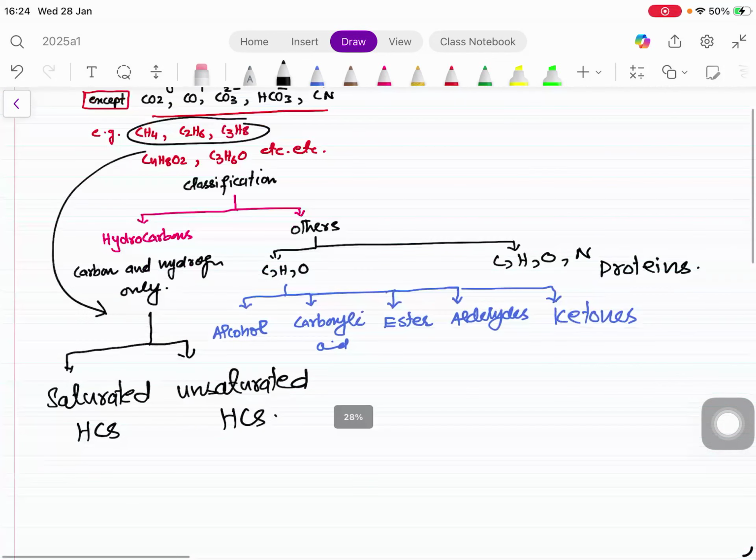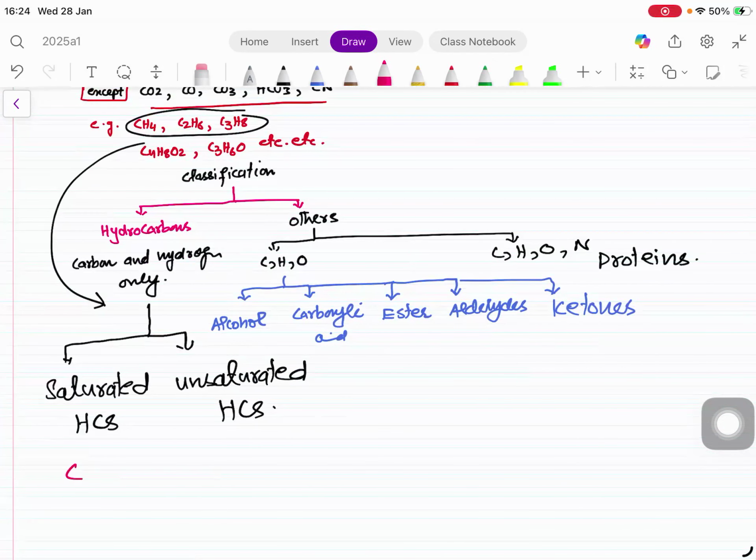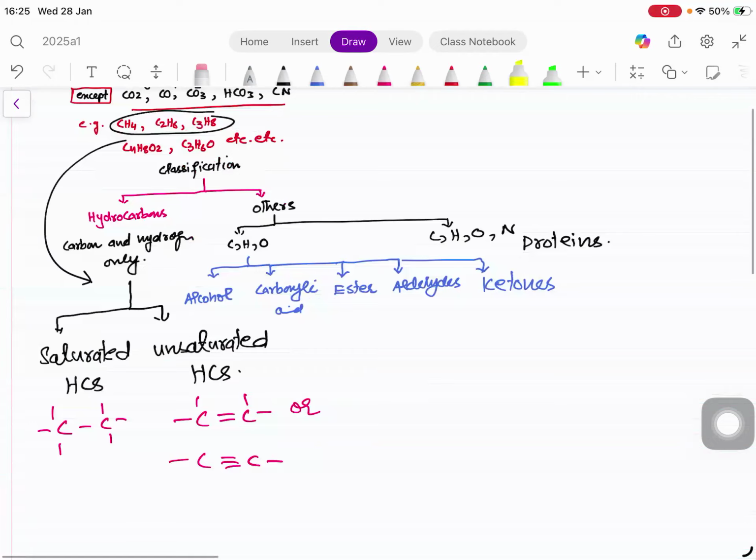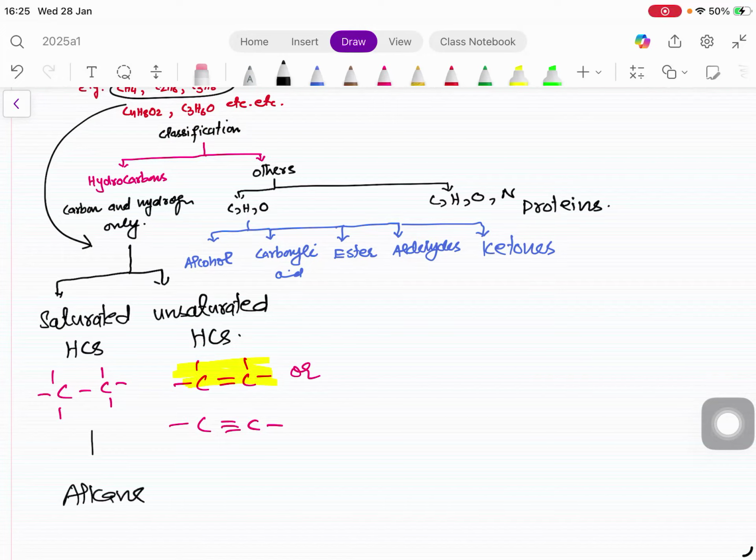Saturated hydrocarbons mean containing carbon-carbon single bonds, and unsaturated means containing carbon-carbon double or triple bonds. Triple bonds are not in our syllabus of AS chemistry, and not in A2 either. The example for saturated is alkane, and this is alkene.